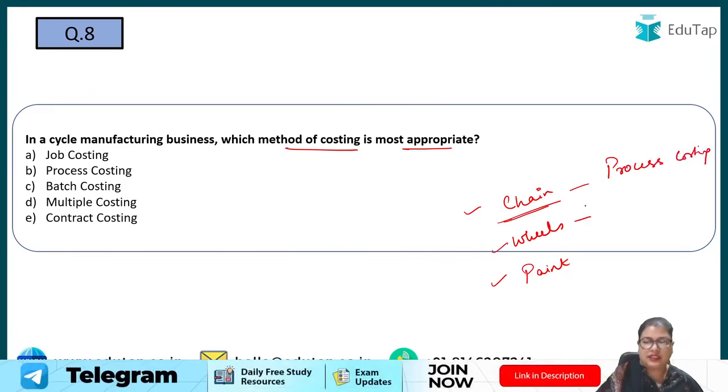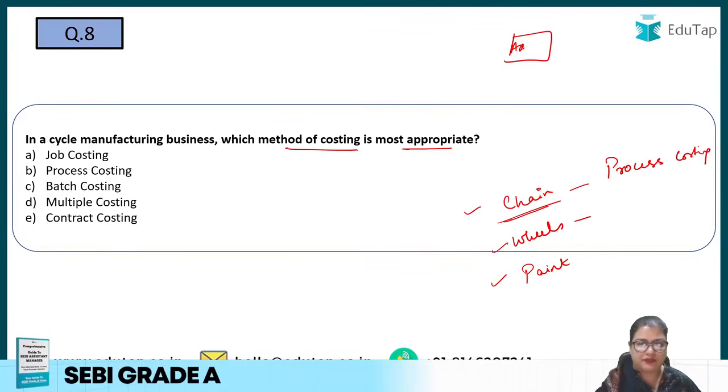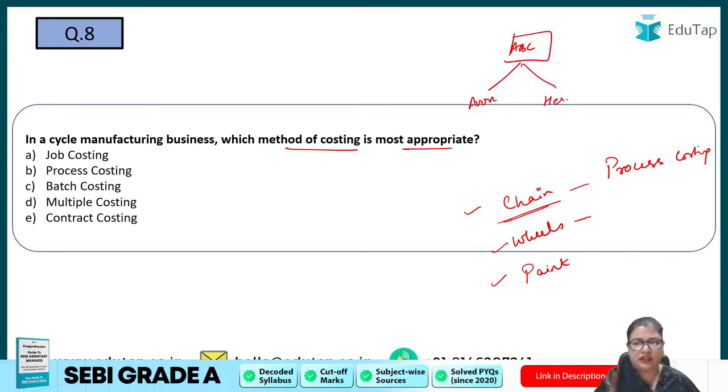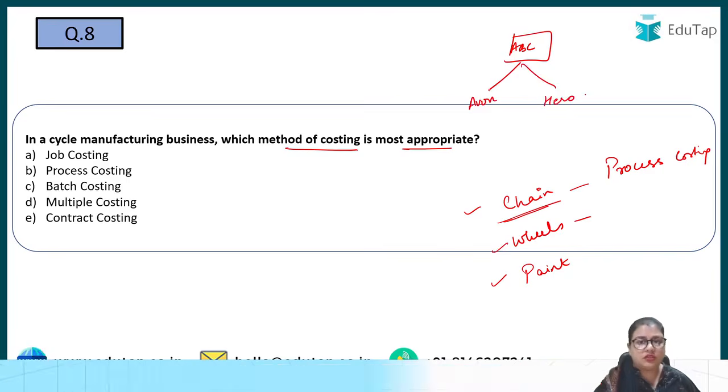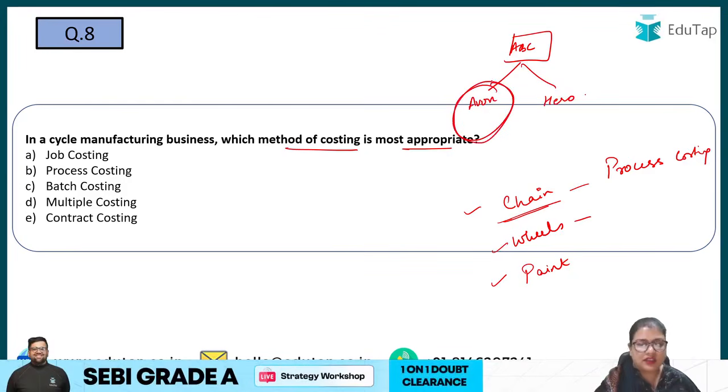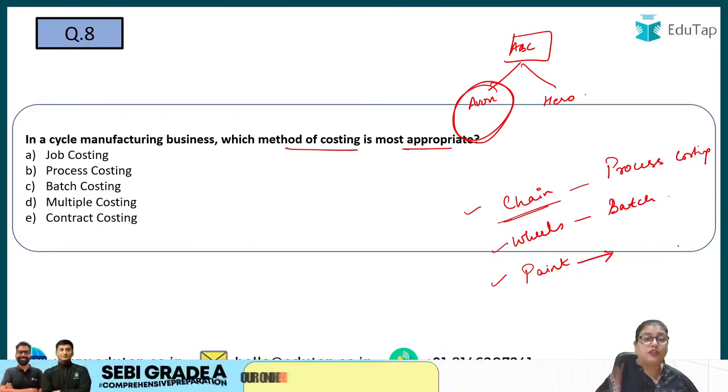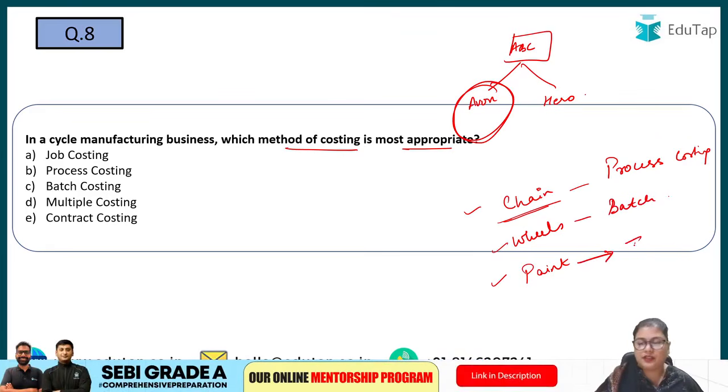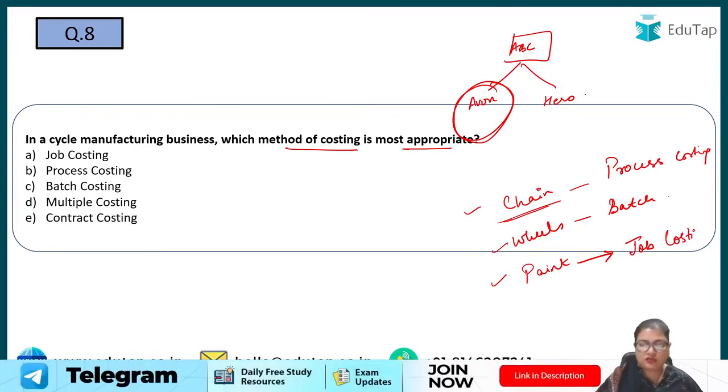In the wheels, basically one company is making wheels for different cycles or cycle brands. For example, one company, ABC Limited, is making for Avon cycles, and it is making for Hero cycles also. So basically what they use is batch costing. They'll use batch costing for the wheels. And the paint is basically according to the customer, according to the demand of the customer. So paint is job costing. It is unique for every cycle. So here we can use job costing.